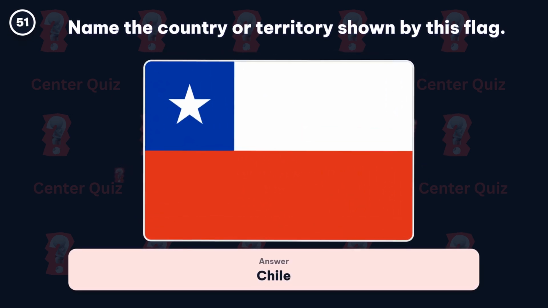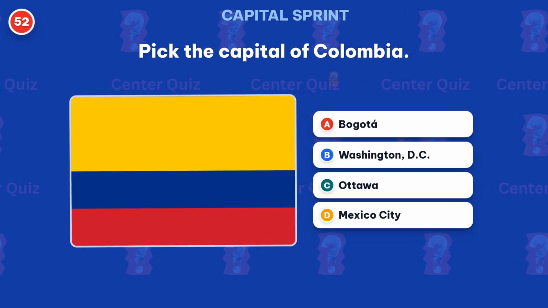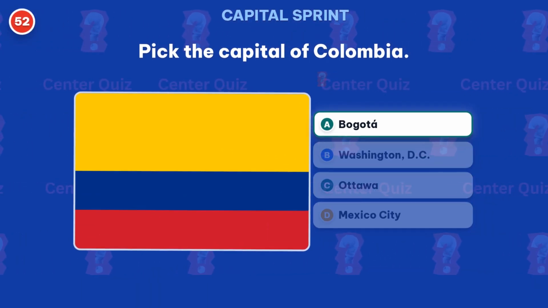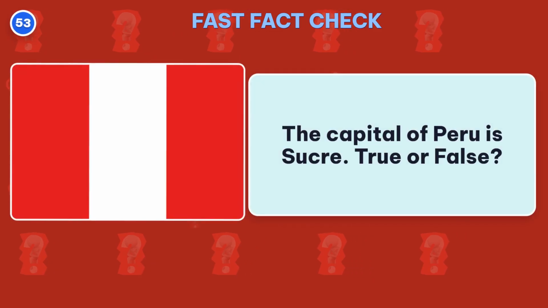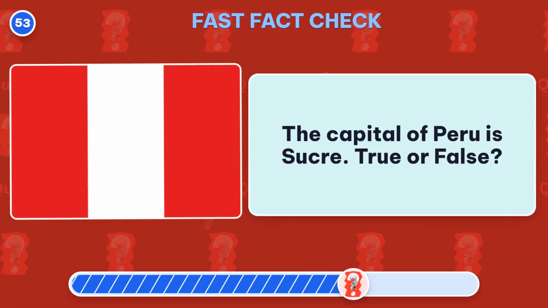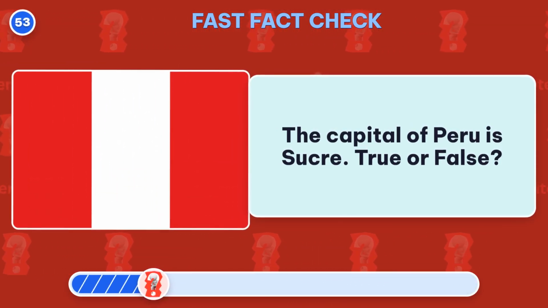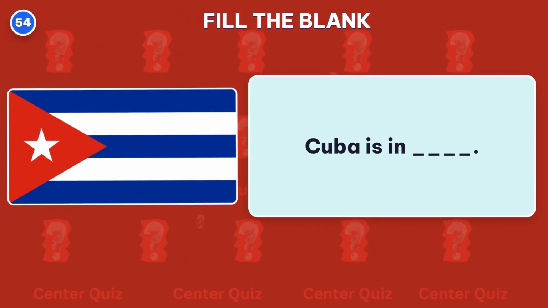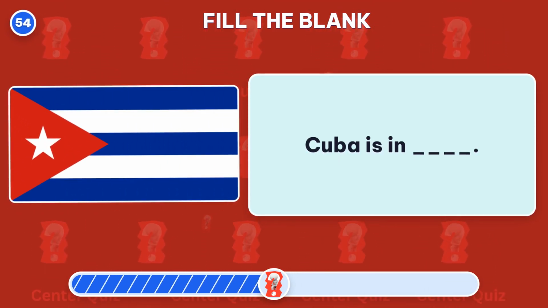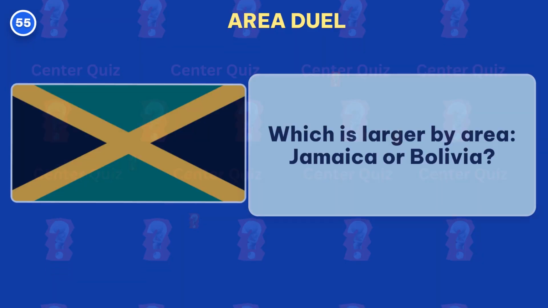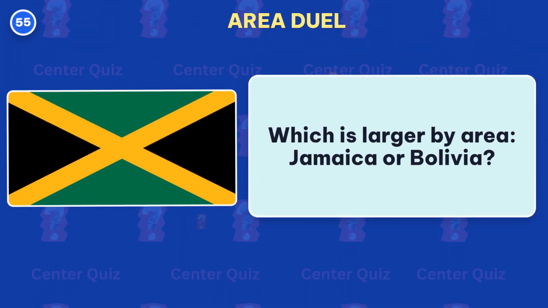Correct! Chile. Pick the capital of Colombia. Bogota is the capital. The capital of Peru is Sucre. True or false? False. The capital is Lima. Fill in the blank. Which continent is Cuba in? Answer: the Americas. Which is larger by area, Jamaica or Bolivia?